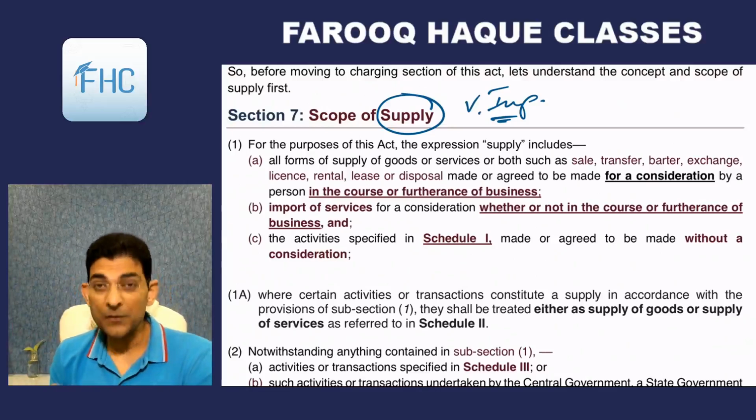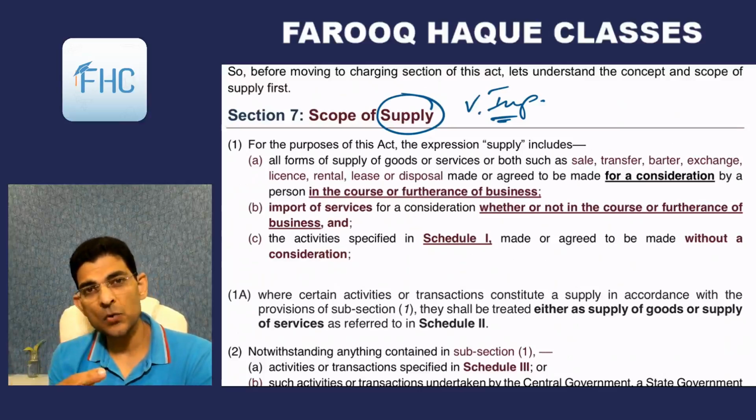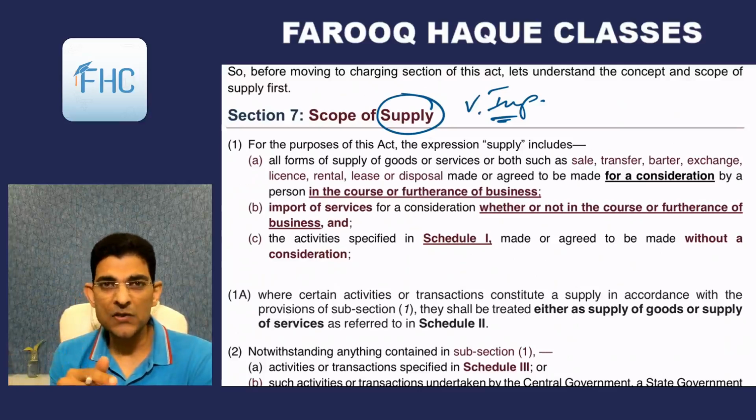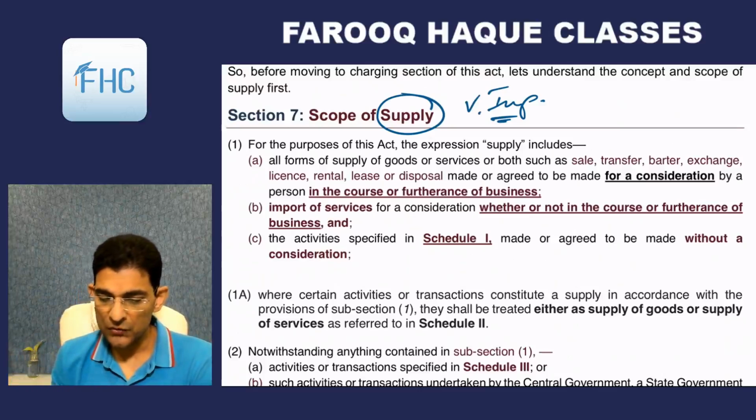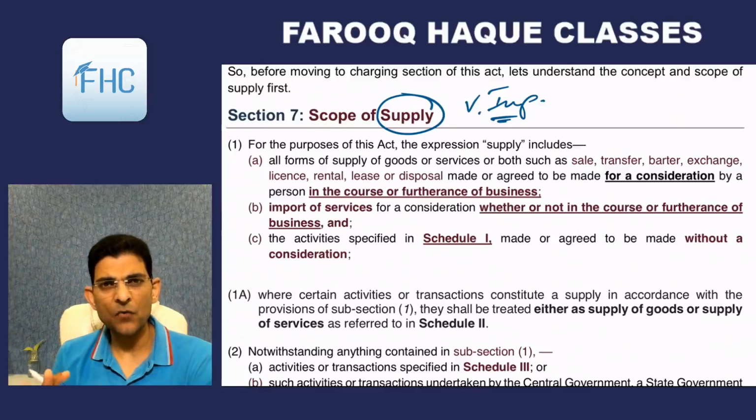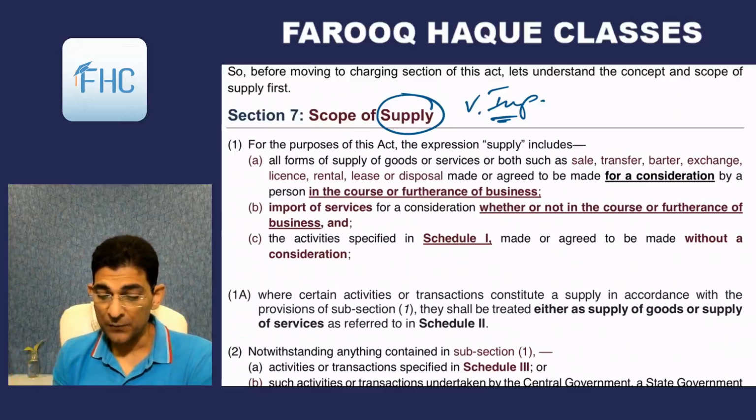So section 7 says that for the purpose of this Act, meaning the CGST Act. A similar definition you will find in SGST, UTGST and IGST. So the concept of supply remains the same for all the four acts. For the purpose of this Act, the expression supply includes, number 1, that is A, all forms of supply.